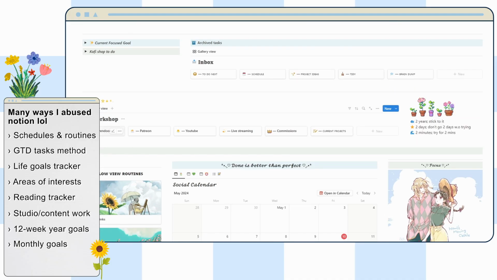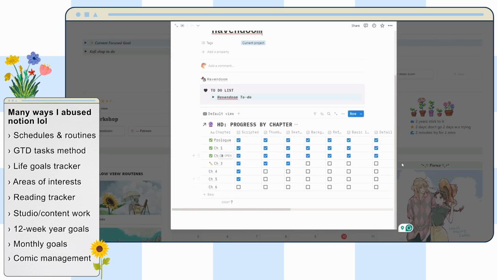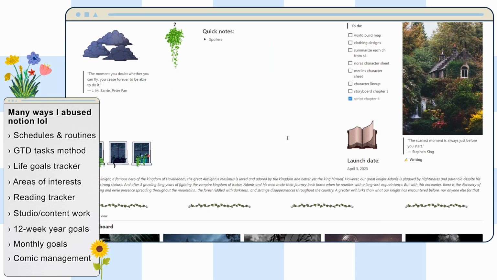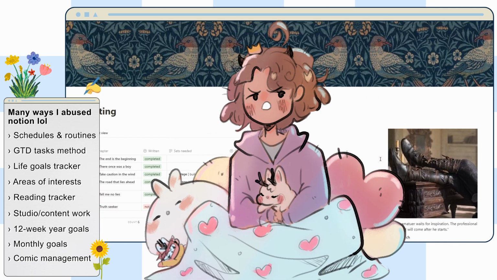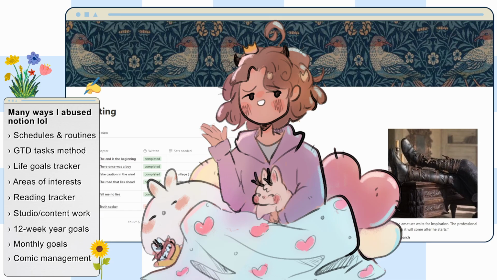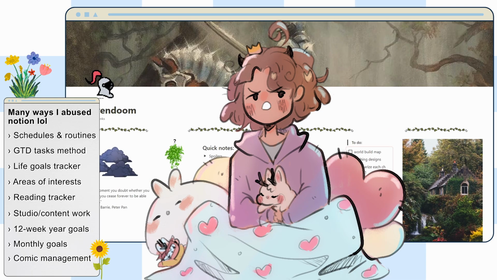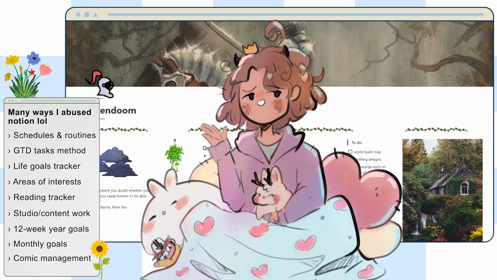And then down here was my quick links for things that I work on, so I just called it my workshop. There's a quick link to my comic and the progress that I make. There's a ton of stuff here. This is okay too. I think the problem I have is that sometimes I can't get a bird's eye view of things when I want to, and Notion can't give you a bird's eye view like Obsidian can. Obsidian can link things, it can show things in a big, wider perspective. Things don't have to be hidden in so many different folders to see something, right? So I think that's what appealed to me about Obsidian.